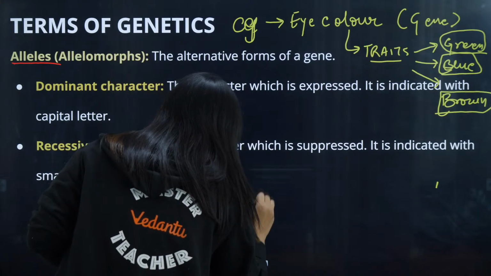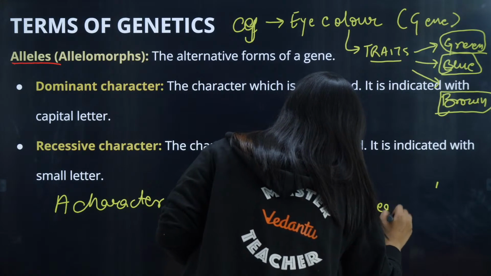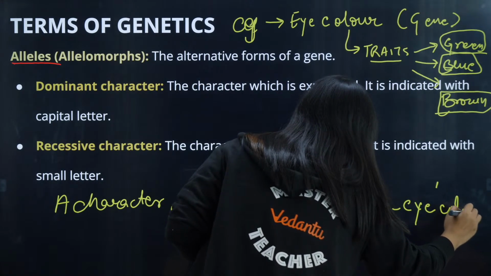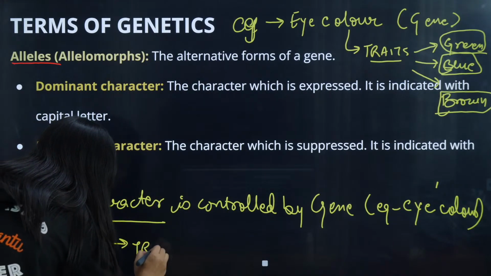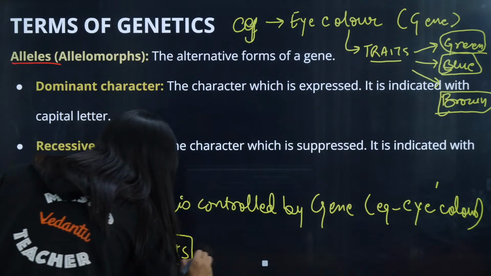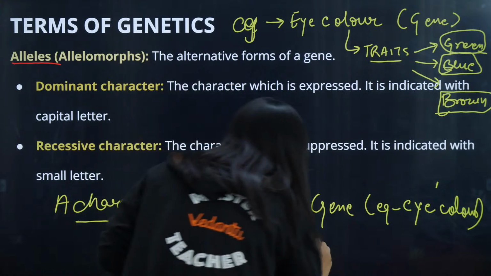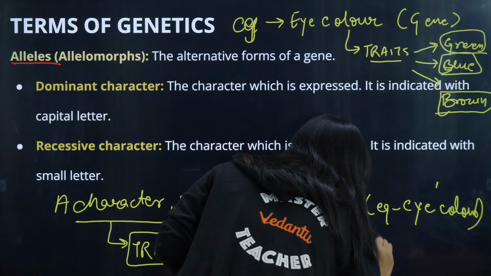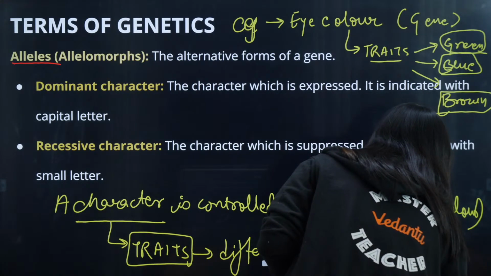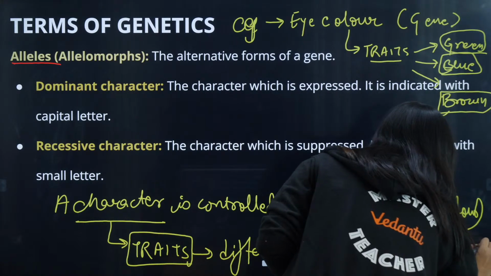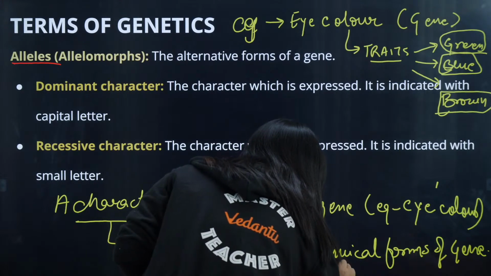A character is controlled by a gene, for example, eye color. A character can have a lot of traits, and these traits are controlled by different chemical forms of a gene. These different chemical forms of the gene are known as alleles. Is this clear, kids?